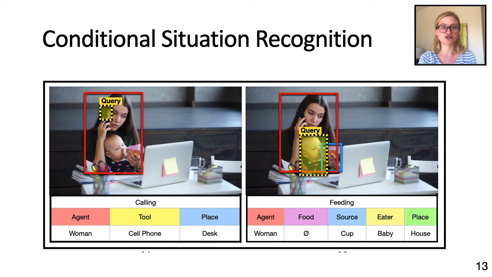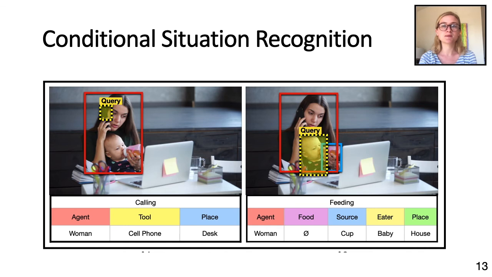The next extension we show in this work is conditional situation recognition. In this extension, the model receives as input not only the image, but also a bounding box within the image. The input must include this bounding box as a grounding for one of the roles. These 2 images are both example outputs from this modification of the model.